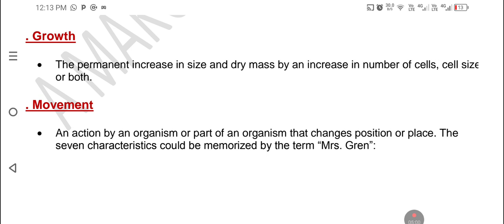All living things grow, no matter what. Anything that is living, it grows.